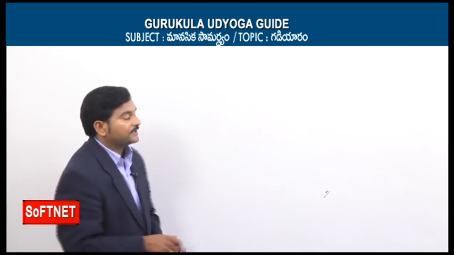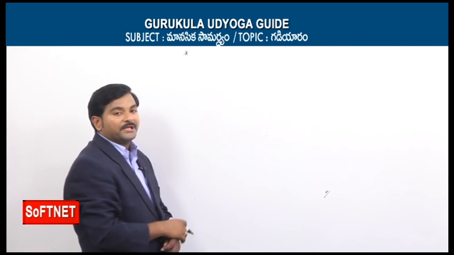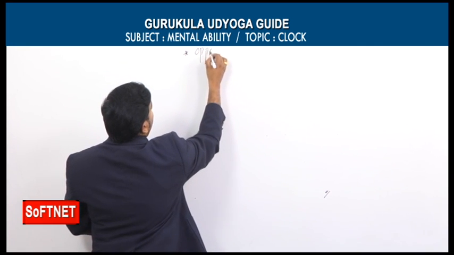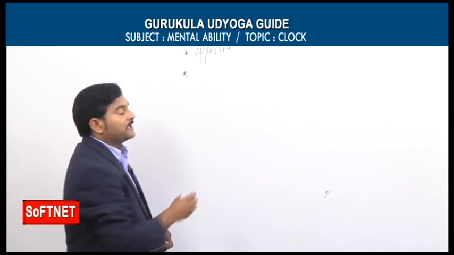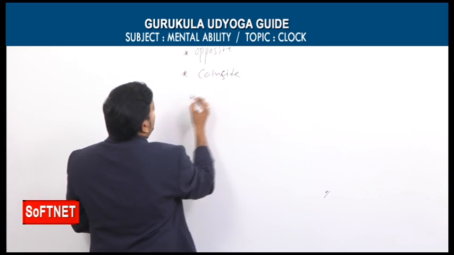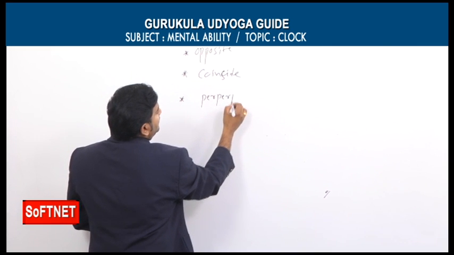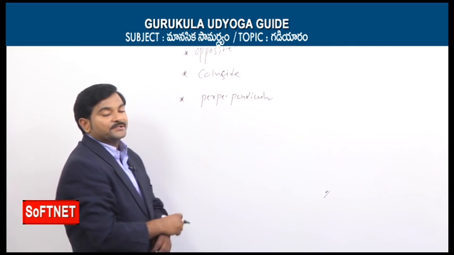When the hands are rotating in the clock, we come across the following 3 conditions. Let's say condition number 1 is that the 2 hands may be opposite to each other. And the second point is that the 2 hands may coincide at some other time. And the 2 hands may be perpendicular to each other. So these are the 3 conditions.